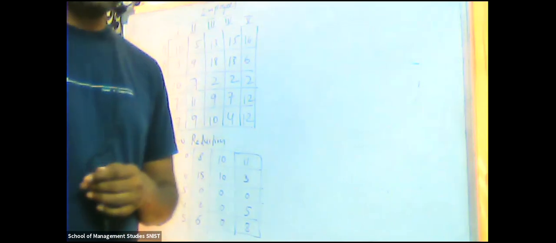So let me tell you one thing. If it is a minimum, the smallest values, then it is easy for you to calculate. Due to hurry, I may agree that assignment problems are easy once you know the procedure. But it is better to check, because column reduction depends upon row reduction. Suppose you made any mistake in the row reduction, then it may carry forward into the column reduction, and then it may take more time. So it is better to check one more time whether the values you subtracted are the least values.